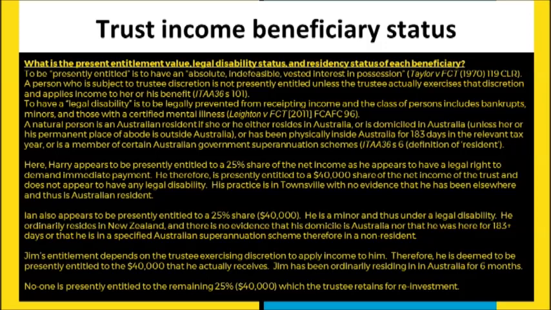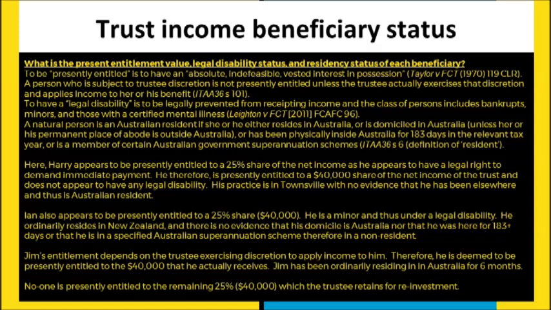The person is an Australian resident if they are deemed to be a resident at common law, in other words, they ordinarily reside in Australia, or they are domiciled in Australia, unless that particular taxpayer has a permanent place of abode outside Australia. Thirdly, if they are physically inside Australia for 183 days, or if they're part of a certain class of government superannuation schemes. If any of those four things are true, then a person is deemed to be resident for that particular period. And so here, the first of these beneficiaries, he really appears to be just entitled to this